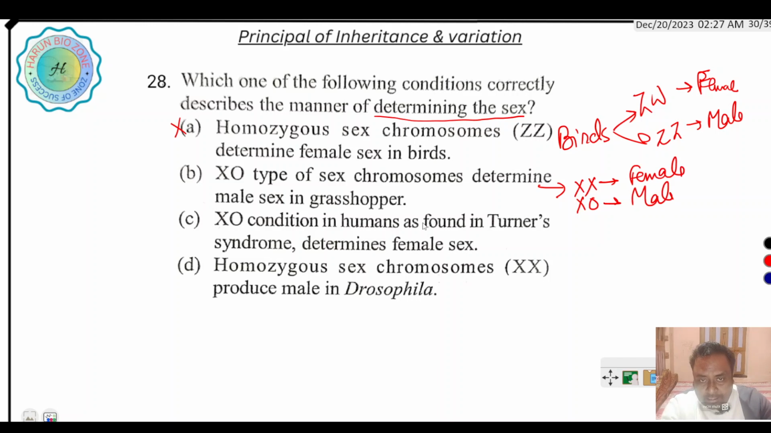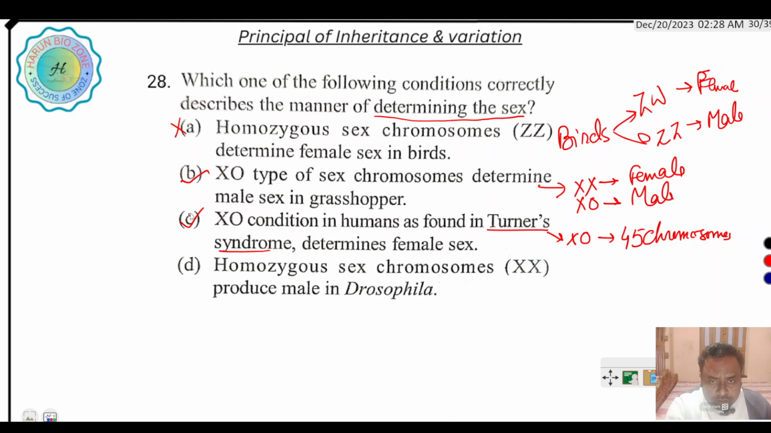XO condition in human is found in Turner syndrome. Turner syndrome occurs in females, where one X chromosome is deleted. So X0 means 45 chromosomes occur. Okay, this is the right option. This is also right: homozygous sex chromosomes produce male in Drosophila.